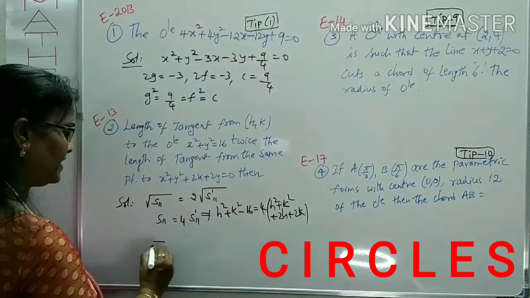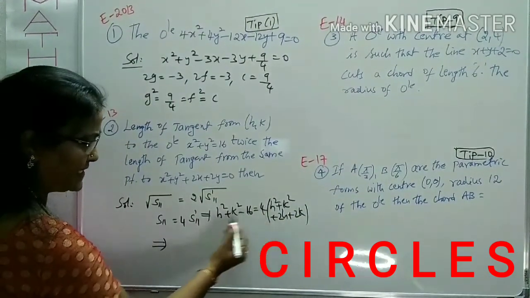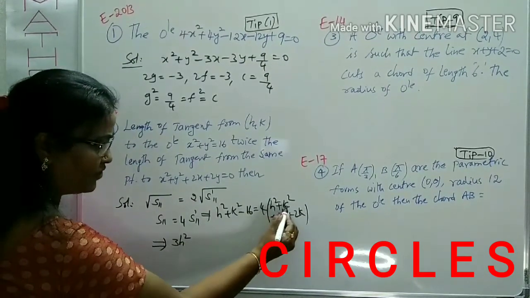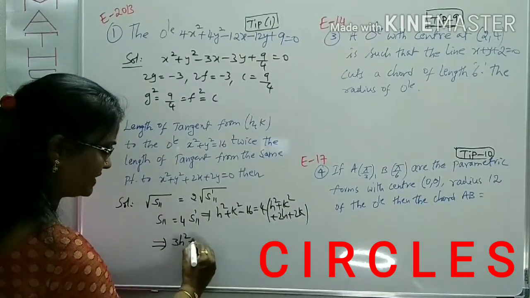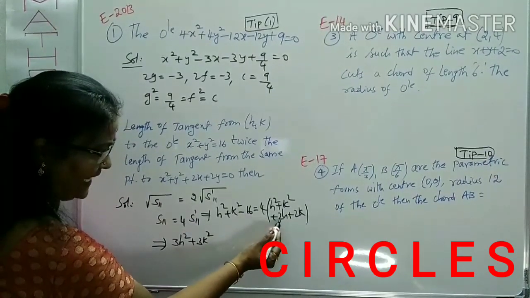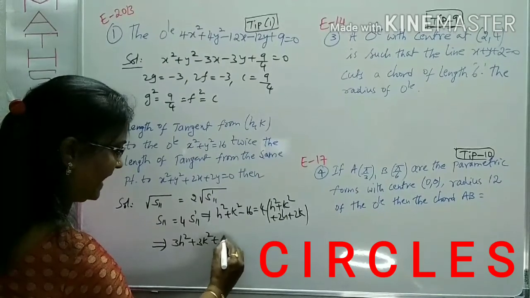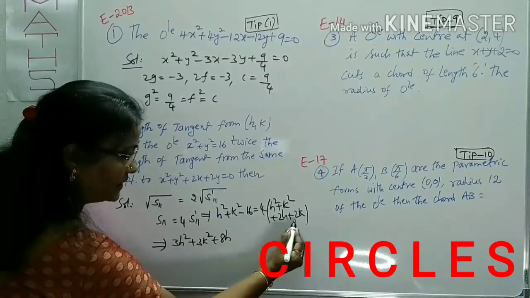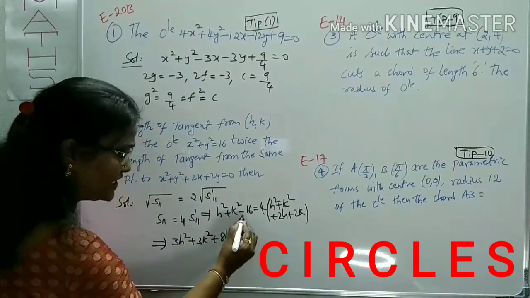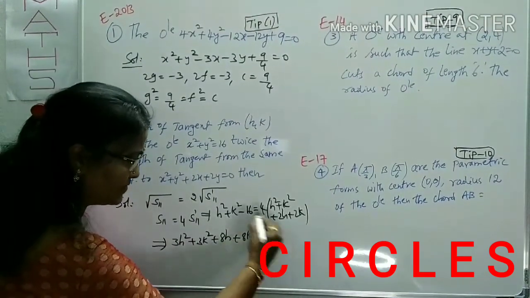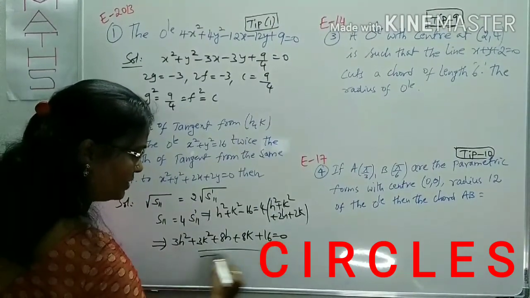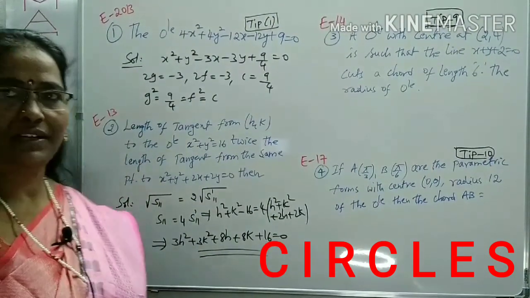Now by this expansion, what can you get? 4h square minus h square is 3h square, and plus 4k square, this becomes minus k square is 3k square. As well as the constants: for the h term, 4 to 8h plus 8h, and for the k term, 4 to 8k. What is the constant here? Minus 16. Minus 16, we can take to that side, that becomes plus 16 equals 0. This is only our required result.